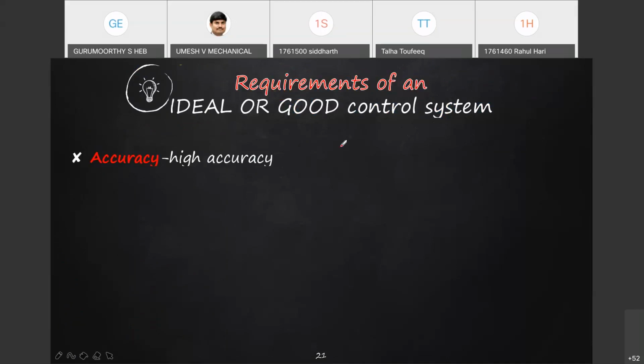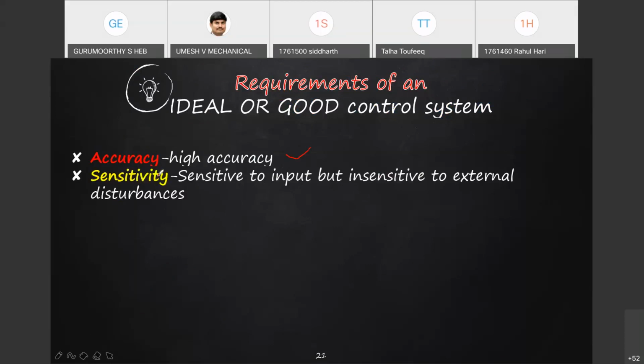Accuracy, it must have high accuracy. Sensitivity means how the component responds to outside disturbances. You are attentive to the class, but what happens in the corridor or at the next desk, how sensitive you are to that, is called disturbance. Okay.